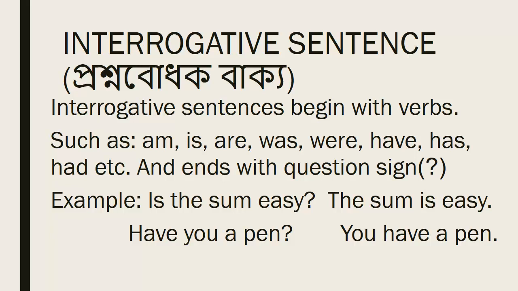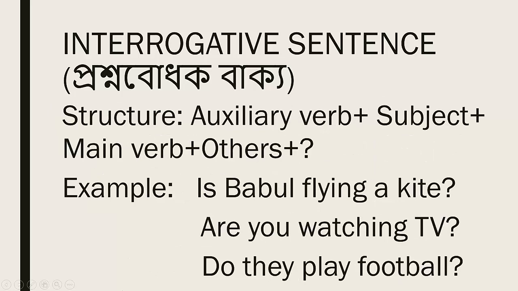Interrogative sentence may start with the verb am, is, are, was, were, have, has, had, etc. And it must end with question sign. So it will be very easy, students, for you to make a question also. You can make a question with the main verb am, is, are, was, were when they act as a main verb. And you can make a question with the auxiliary verb am, is, are, was, were, etc.